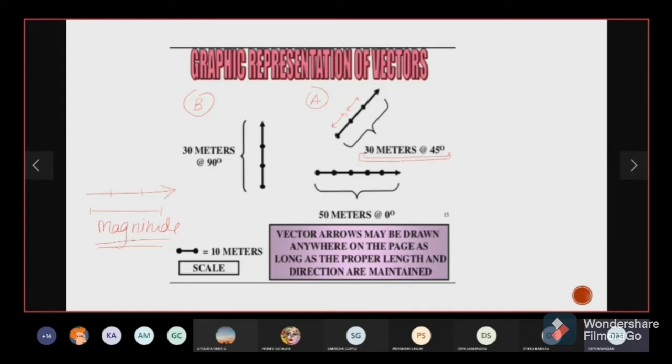Okay. So always, whenever we are drawing a vector, it should have an arrowhead which indicates what is the direction of the vector. Look at the arrowhead in both the cases. The arrowhead in both the cases is towards the direction of the vector. And the magnitude, the length of the straight line which is representing the vector, should be as per a chosen scale. Like here, one small unit has been specified as 10 meters. Everybody clear with this? How do we represent a vector?